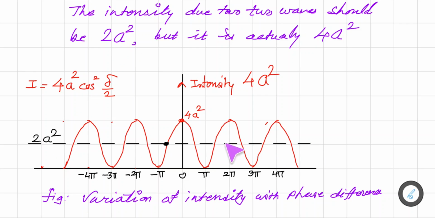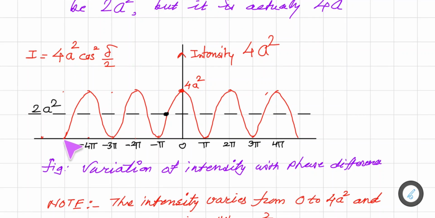This 2a square energy is distributed between bright points and dark points, and if we take the average of all those points, the total energy is 2a square. So this is the average energy, and these are the intensities at maxima and minima. Again note that here intensity is 0.